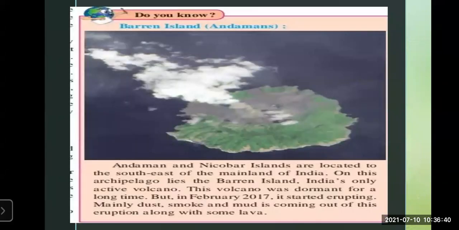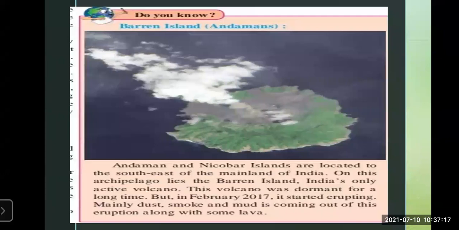Now we'll see the last part of your lesson, and that is Barren Island. Where is this Barren Island? The Andaman and Nicobar Islands are located to the southeast of the mainland of India. You know where Andaman is and where Nicobar is. So on this archipelago lies Barren Island.